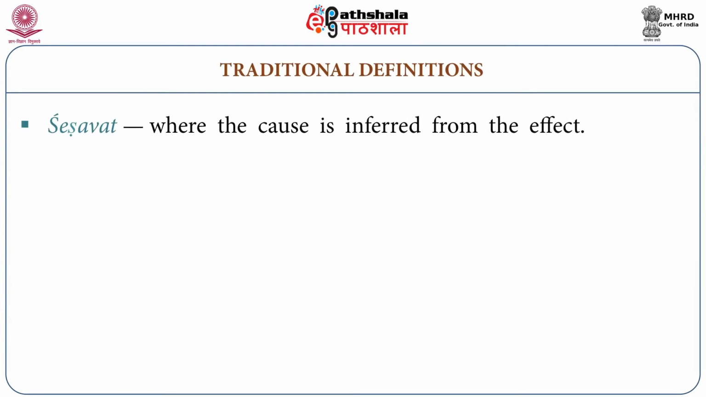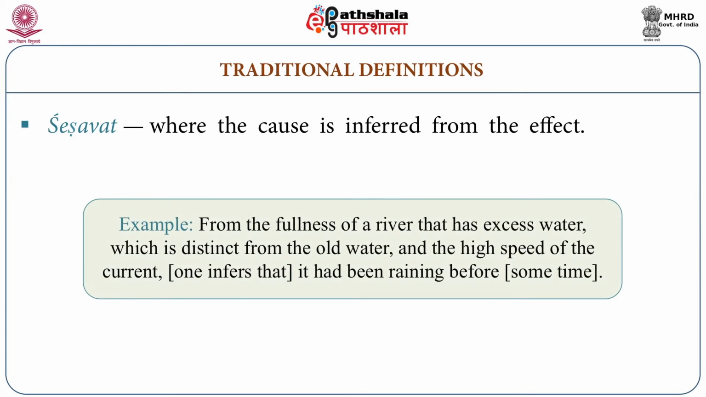Another type of anuman is sesavat, where the cause is inferred from the effect. For example, from the fullness of a river that has excess water, which is distinct from the old water, and the high speed of the current, one infers that it had been raining some time before. In this example, cause is inferred from the effect. The effect is the fullness of the river and excess of water, from which it is inferred that it had rained earlier.